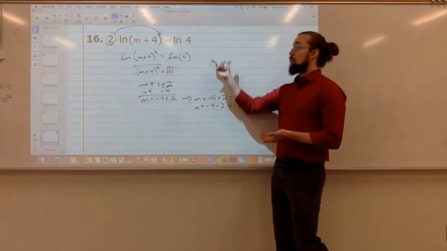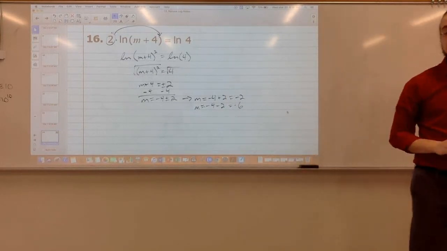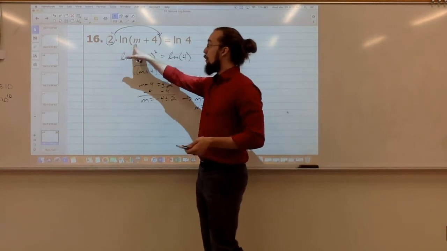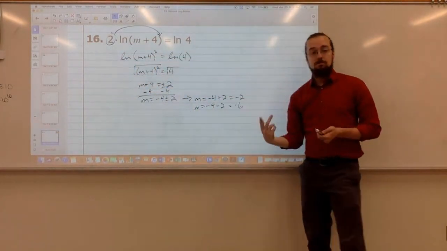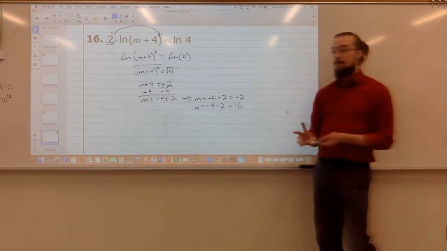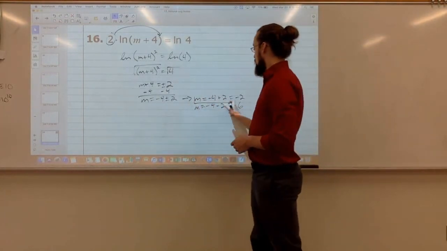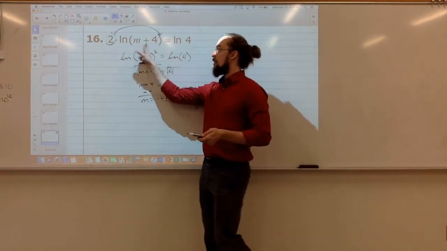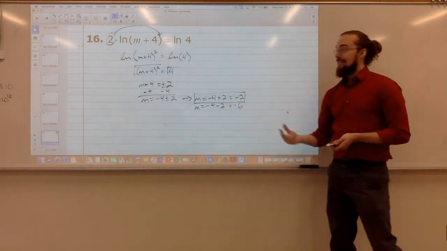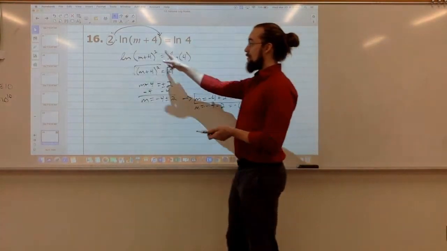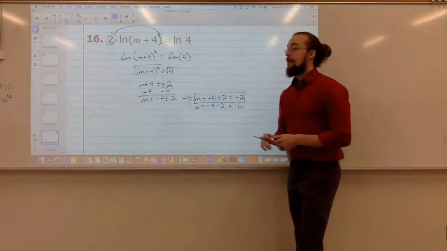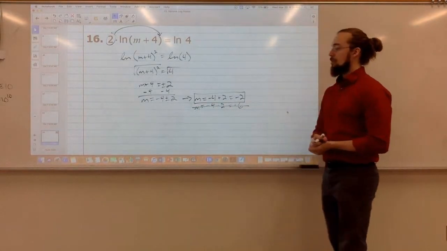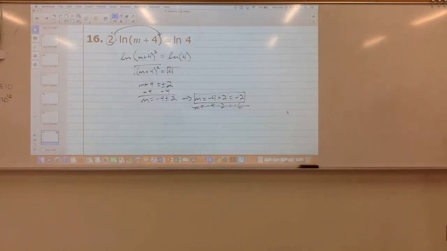So now, we want to plug that back into our original equation. If I plug negative 2 in for m, I would have negative 2 plus 4. That would be a positive 2, right? So m equals negative 2 is a legitimate solution because we get a positive inside of the log. If I plug negative 6 in, negative 6 plus 4 is a negative number. So that one is no good. The only answer we get here is negative 2.